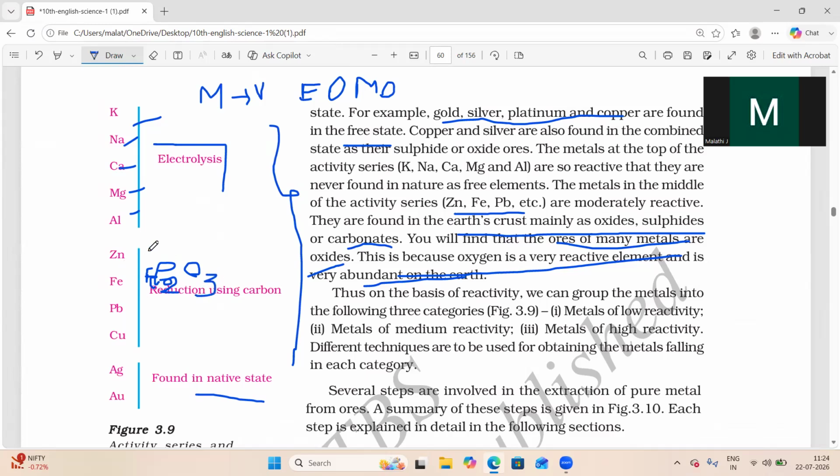If you observe Zn, it occurs as ZnS and ZnCO3, sulfide ores, carbonate ores, oxide ores, and also ZnO. So zinc is not directly obtained in the earth's crust; it is obtained in the form of ZnS, ZnCO3 and ZnO.